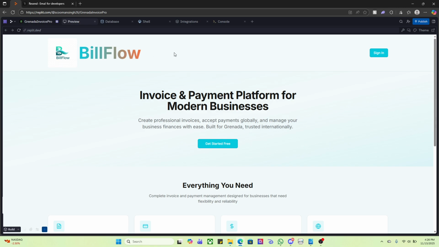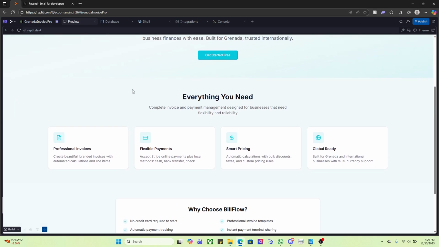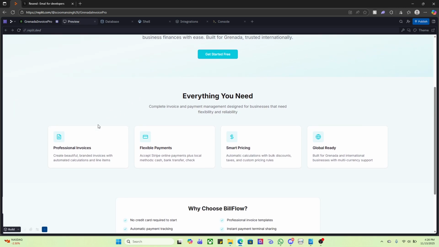So this is my new project, BillFlow. So what is BillFlow? BillFlow is an invoice and payment platform for modern businesses. It creates professional invoices, it accepts payments globally, and manages your business finances with ease. It is built for Grenada and it is trusted internationally. So a little overview of BillFlow.